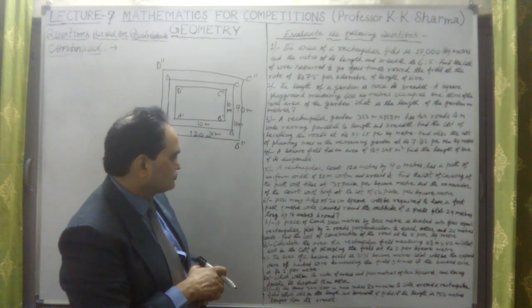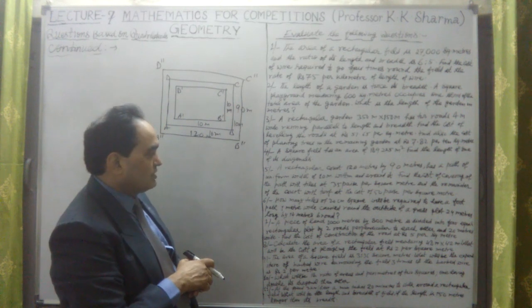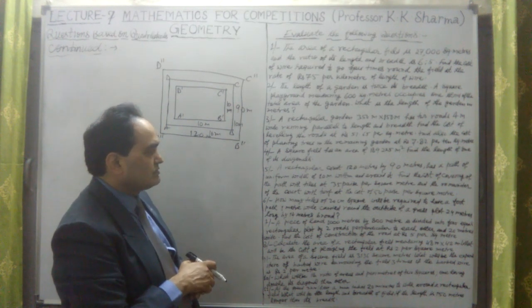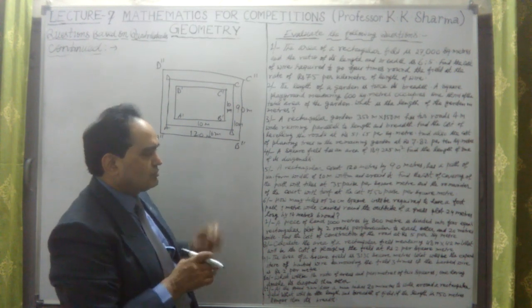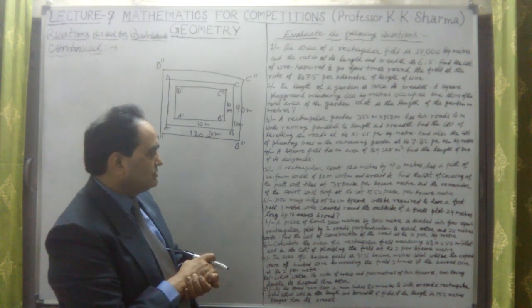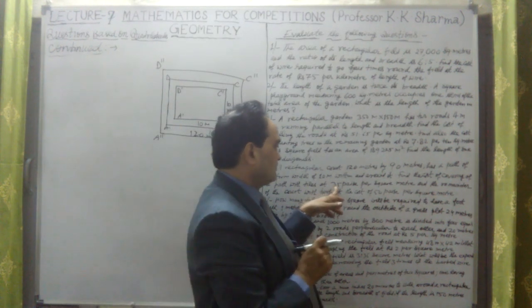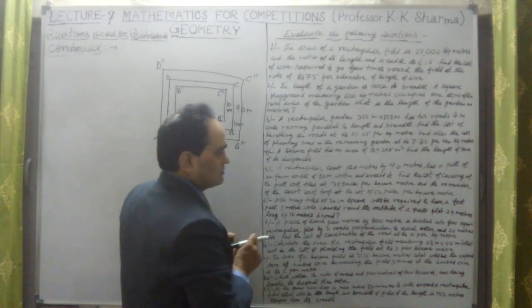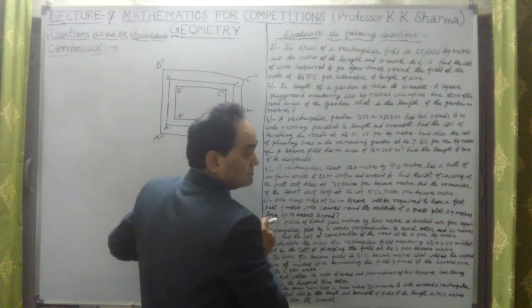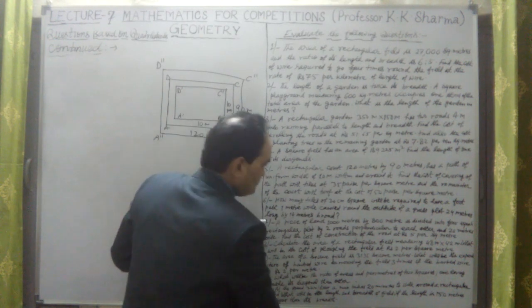Okay, and the cost of covering the path with tiles is 35 paise per square meter. So 1 square meter, that is the cost. So what is the total area? We can find the cost as 35 paise into the area of the path. So we have to find the area of the path and multiply this by 35 paise. Okay, so that we can do.